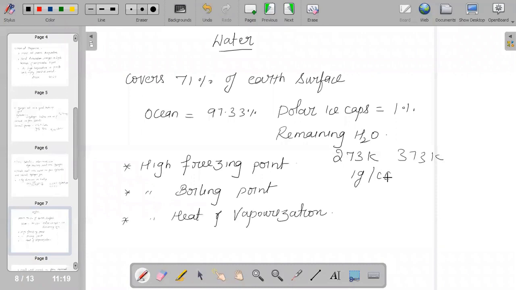Due to hydrogen bonding, it exists as an associated molecule. Therefore it has a high freezing point, high boiling point, and high heat of vaporization. Hence the order of decrease of this property is H2O greater than H2S greater than H2Se. It also has high thermal conductivity, dipole moment, dielectric constant, and high specific heat. And of course, we all know that water is a very good solvent.